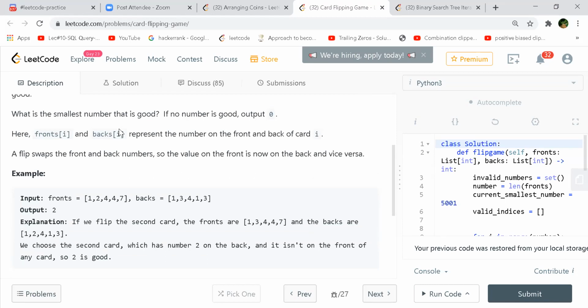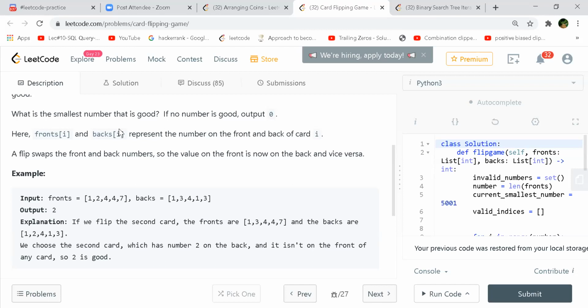Yeah, but only a single flip has to be done. But in the final solution, we can do any number of flips. How can that be? If we take this example itself, but we just change the last value of back, which is 3, to 1 again.